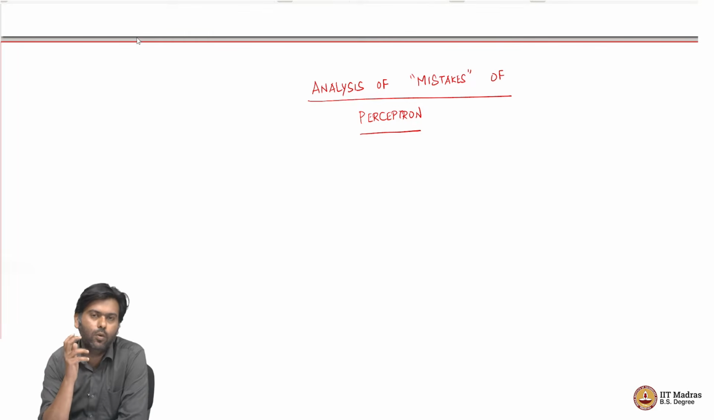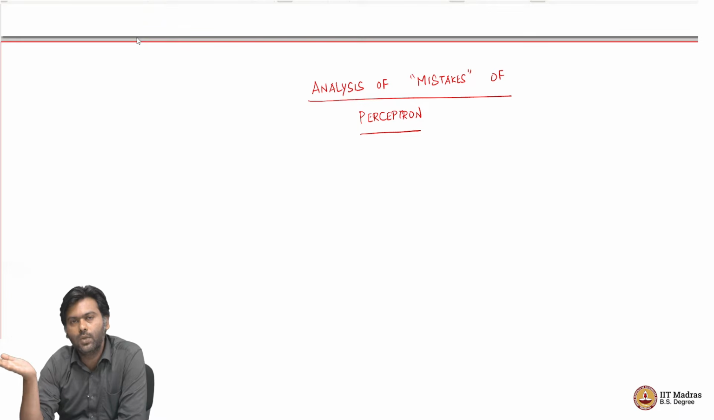So, the way we are going to prove that this algorithm actually converges is using the following method. We are going to say that the perceptron algorithm cannot make more than a certain number of mistakes, maybe that number is 10,000. So, we are saying that the algorithm cannot make more than 10,000 mistakes, which means that after it makes 10,000 mistakes, it cannot make any more mistakes.